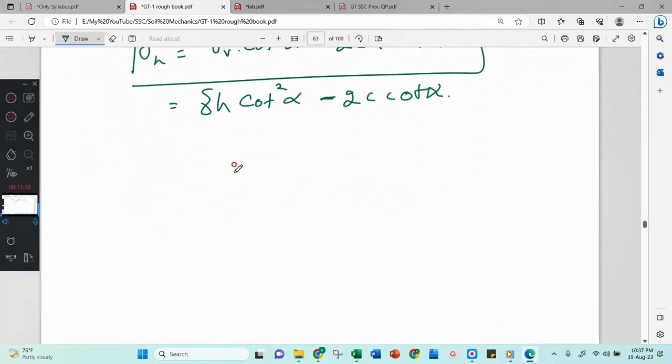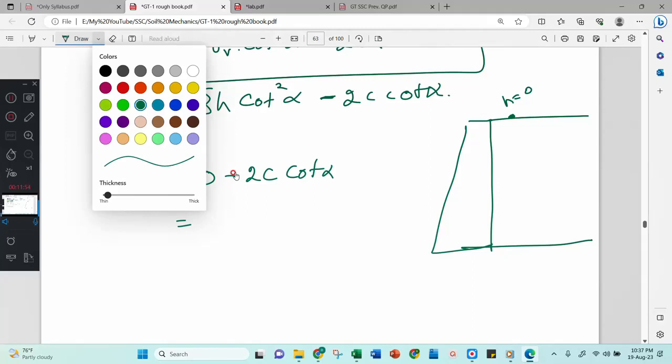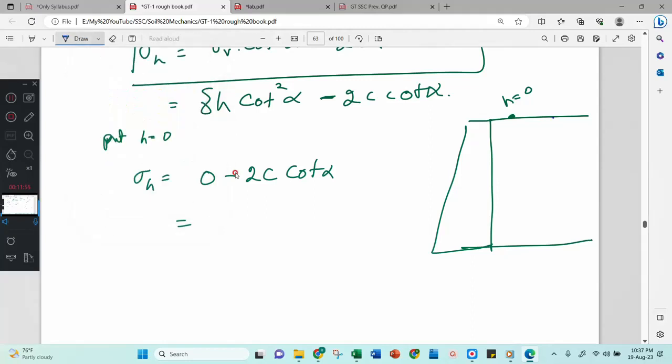If I check, look at here. This is our retaining wall, and this is the top surface. At this surface, h equal to 0. Agree? If I substitute h equal to 0, what happens? Then your sigma h equals 0 minus 2c cot alpha. Means here I am not getting any 0 value. Check. In the earlier case, the distribution started from here, but this time it is minus.